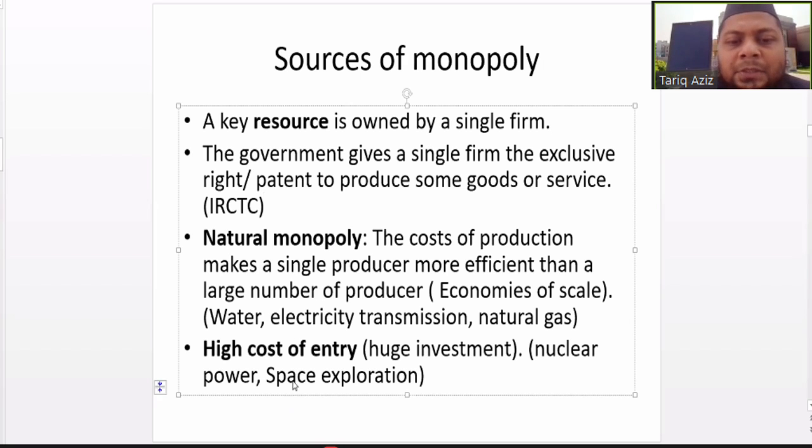Another example could be space exploration. I don't think Tesla has any competitor. So Tesla kind of enjoys a monopoly over this market, that is, space exploration.